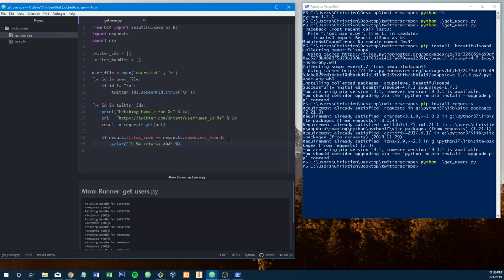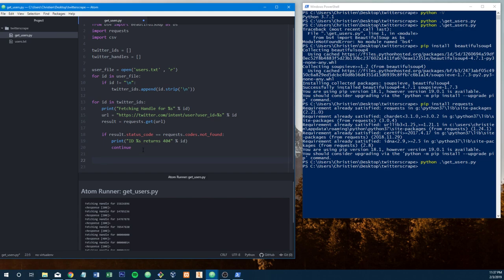404, and then don't forget your %ID, because this is the variable name and this is the placeholder for it. And then we don't want to continue doing any more operations that come after this statement, so we're going to do a continue. Continue basically says that if this statement is true, it'll print this line and continue, which means go back to the top of the loop and start with the next item. So not with the same item. Continue means skip where I'm at, skip anything else that comes after this, start at the top of the loop, and let's go again with a different value.